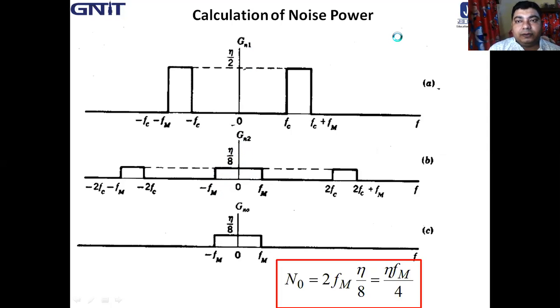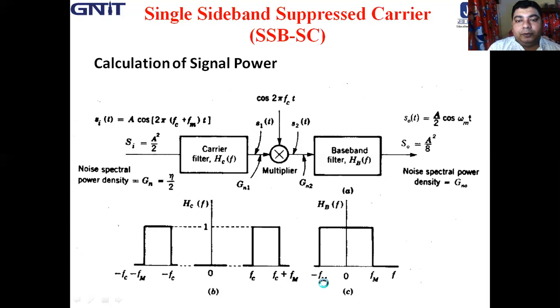Now this Gn2 goes to the baseband filter whose spectrum is minus FM to plus FM.